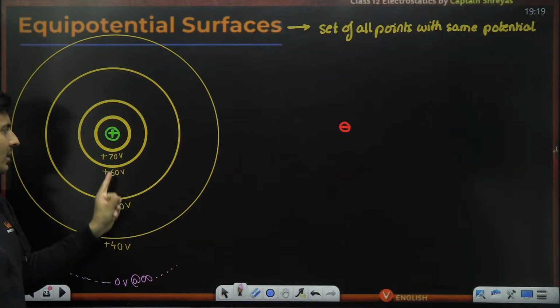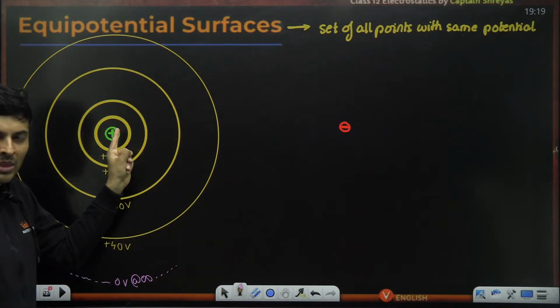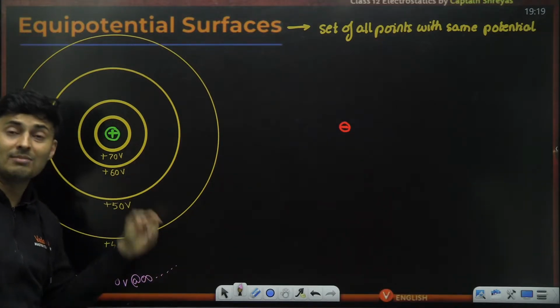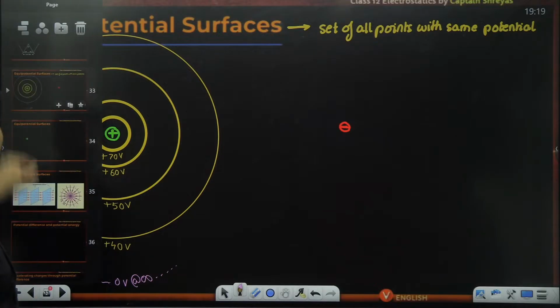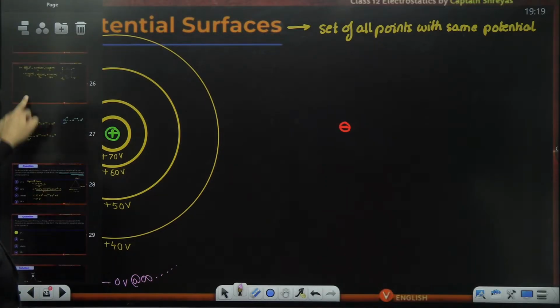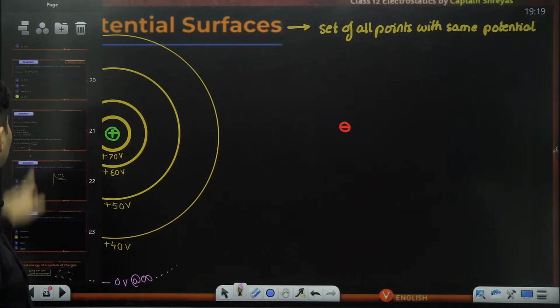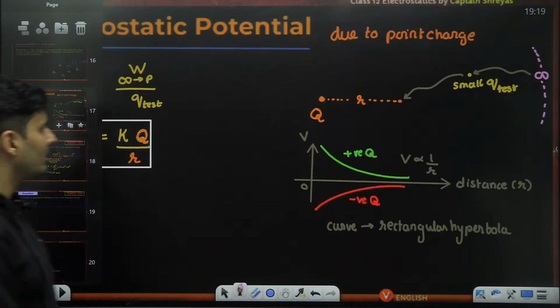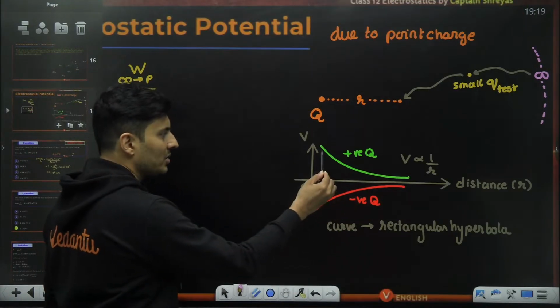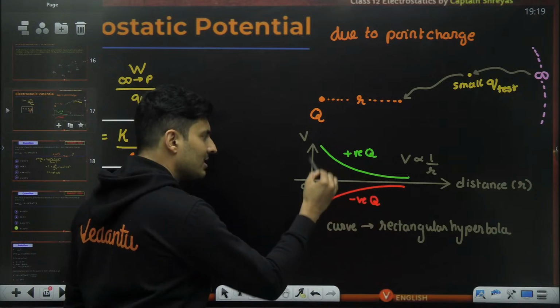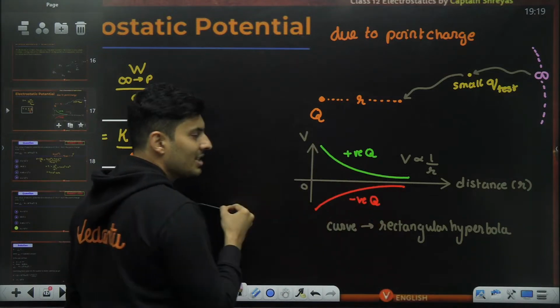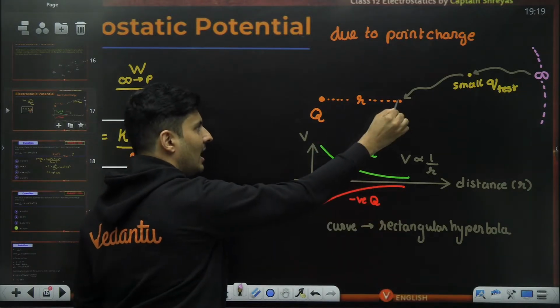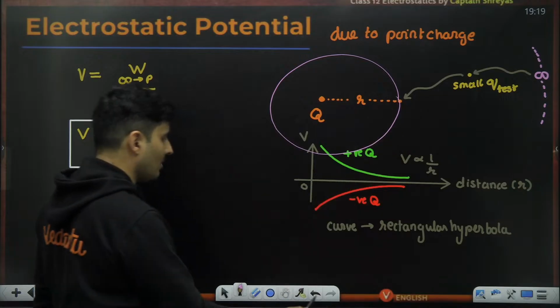As you go closer, it becomes more positive. As you go far away, the value becomes less positive. That is what the graph also told us just some time back. Look at the graph of potential. When I'm close, it is more positive. When I go far, it becomes less positive due to a point charge. At the same distance r, the potential will be the same.